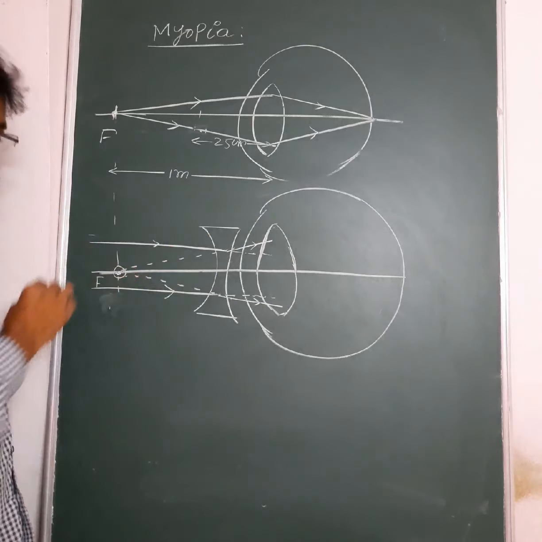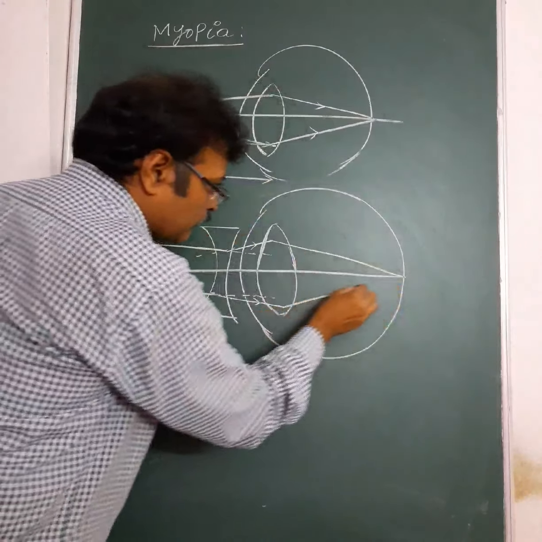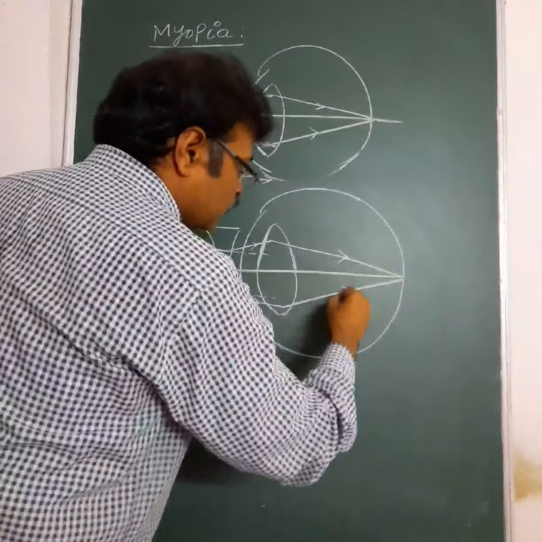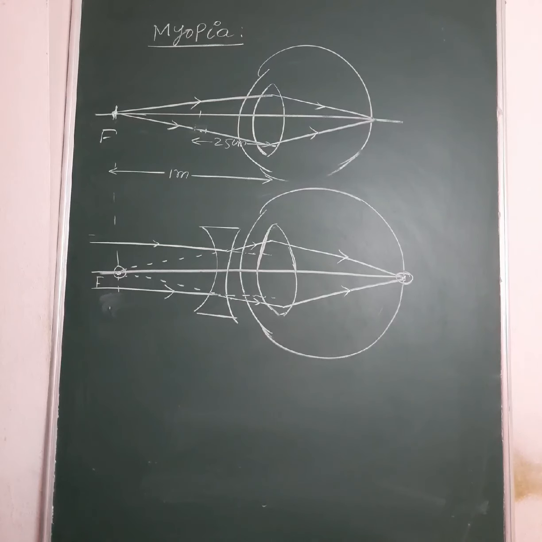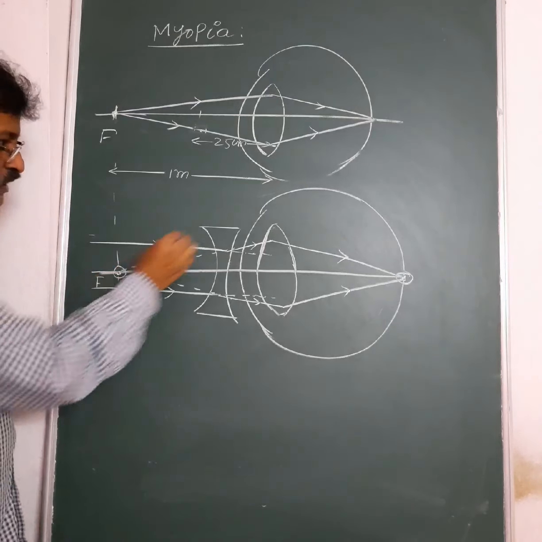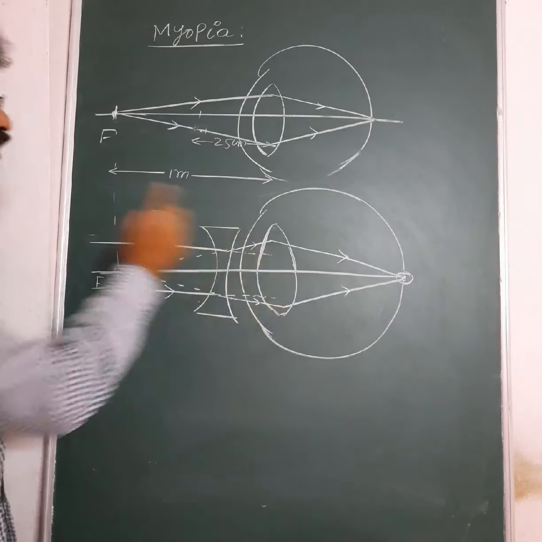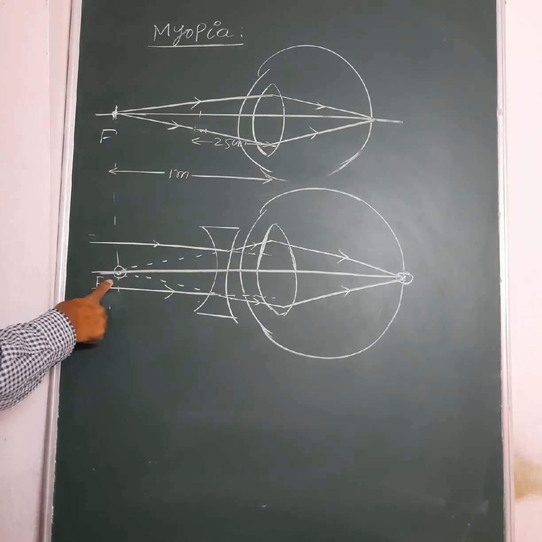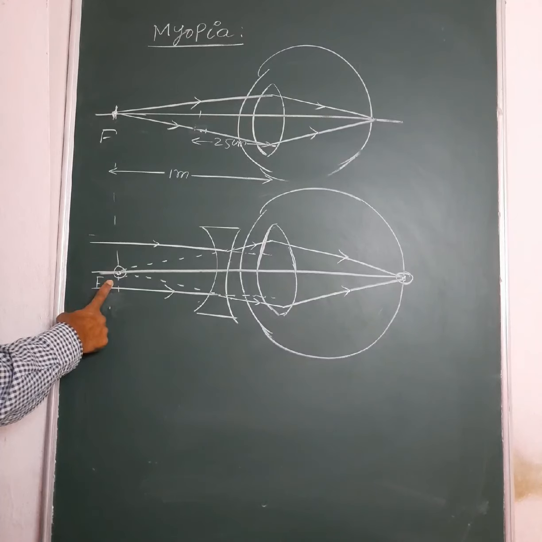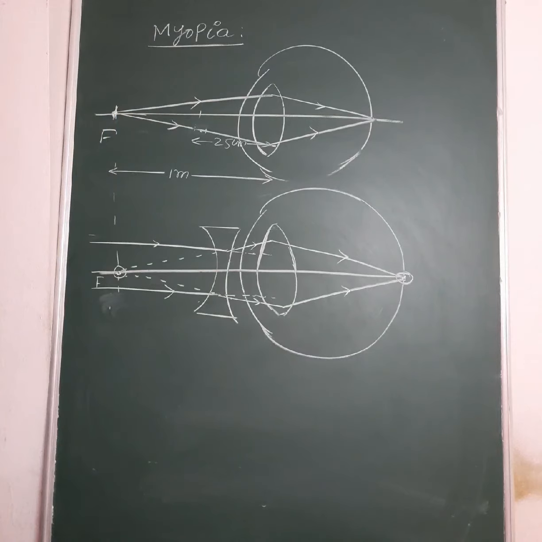If the light rays come from the far point of the myopic eye, they converge on the retina, and the final image of the object will be formed on the retina. So whatever virtual image is formed by this concave lens acts as an object for the eye lens. So for the eye lens, you have a virtual object at the far point of the myopic eye. So the image will be formed on the retina.